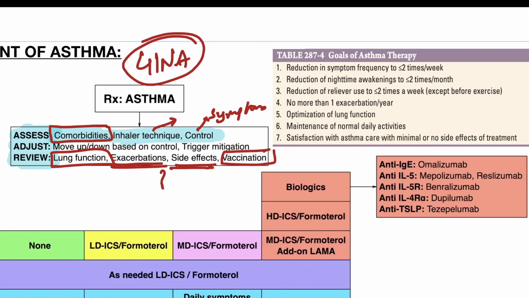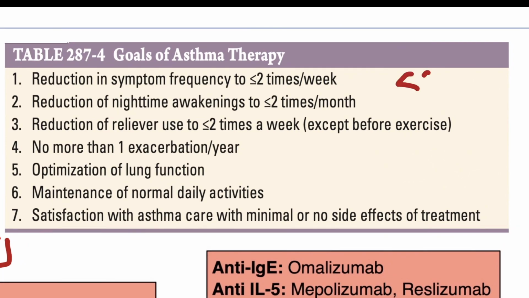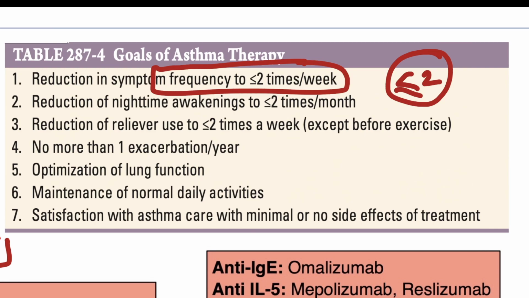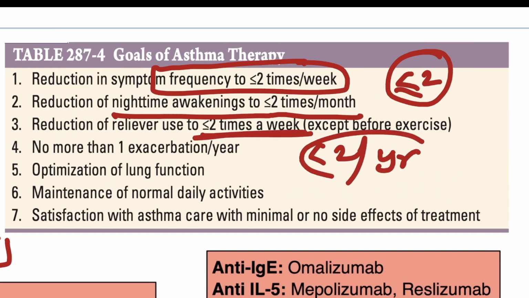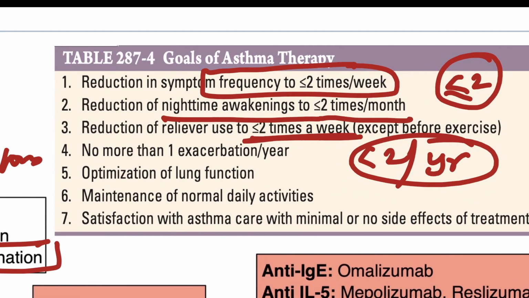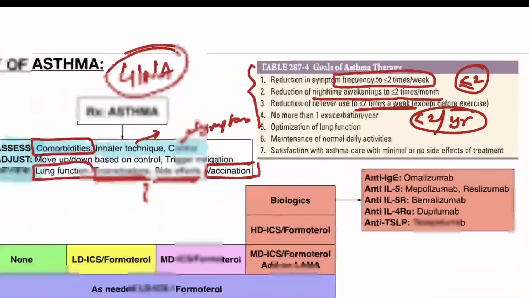Along with that, the goals of asthma therapy generally are: symptom frequency less than or equal to 2 per week. Nighttime awakenings should be less than 2 times per month. Reliever use should be less than 2 times in 1 week, and there should be less than 2 exacerbations per year. These are the most important standards for the goals of asthma therapy.